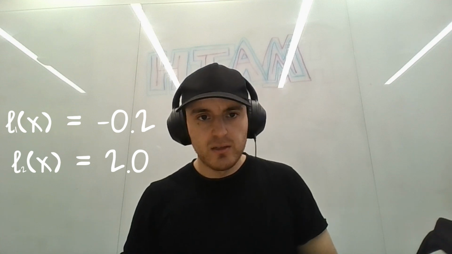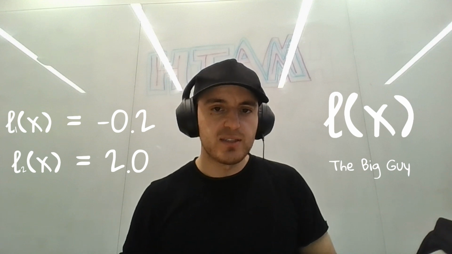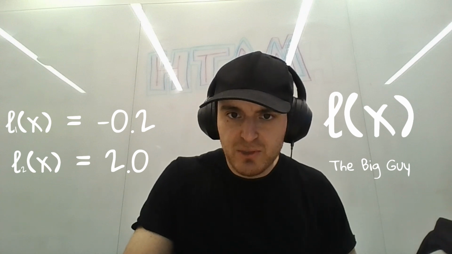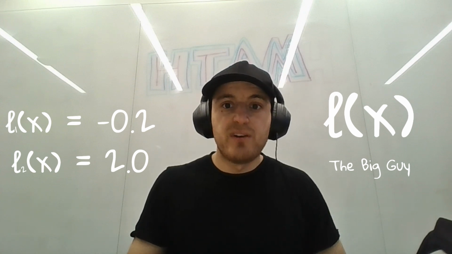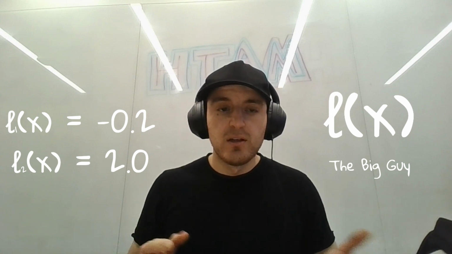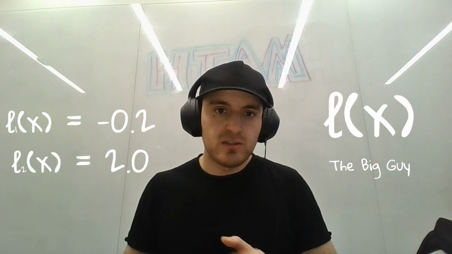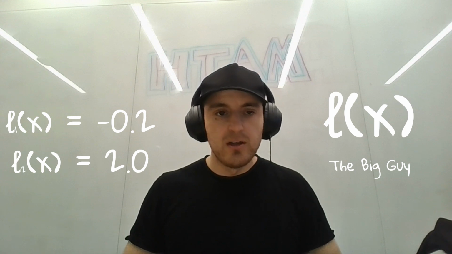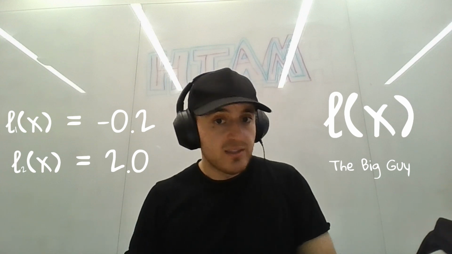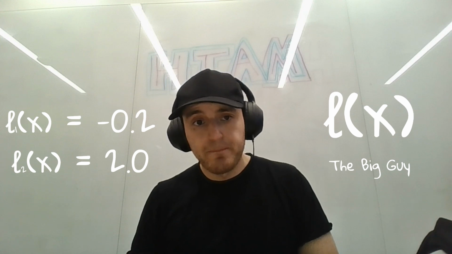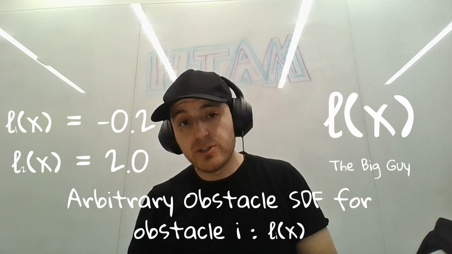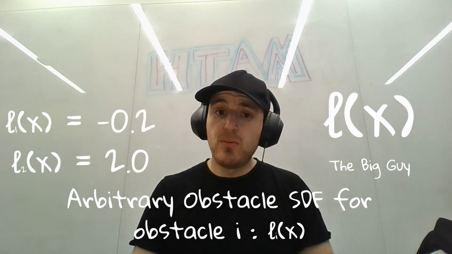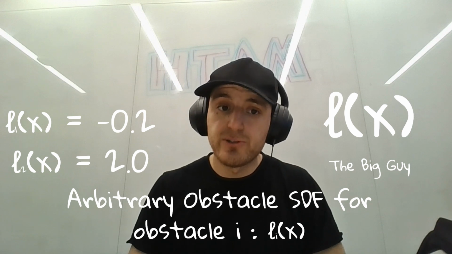And then we ask, what should L(x) return to represent the danger? Well, if you had these two values and returned the maximum, you'd get 2.0 and falsely believe you're totally safe. But if you take the minimum, L(x) equals -0.2, which clearly indicates danger. Taking the minimum gives the distance to the nearest obstacle boundary. If any Li(x) is less than or equal to 0, then L(x) as a whole is less than or equal to 0, and the robot is in or touching at least one failure region.